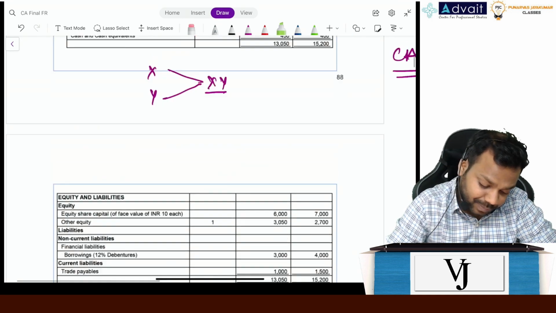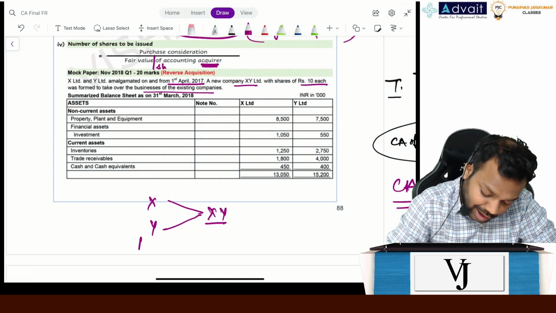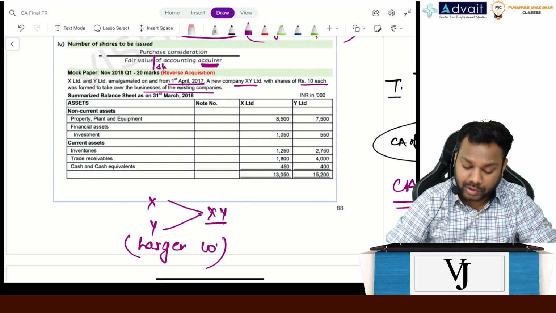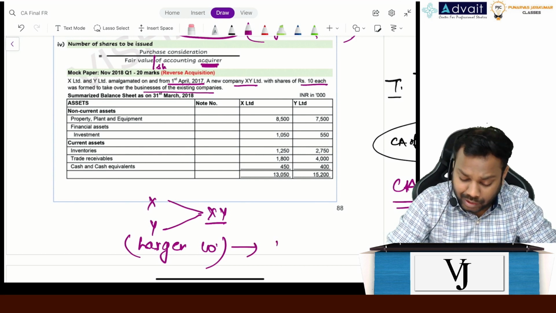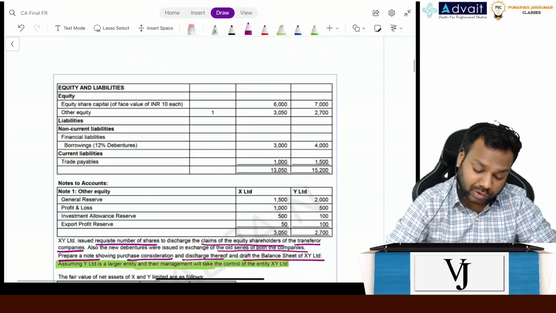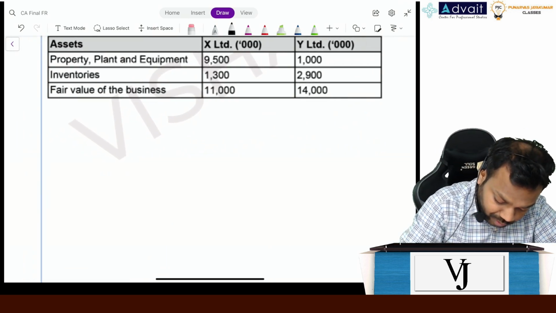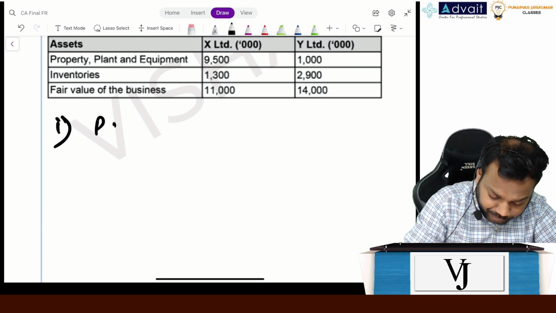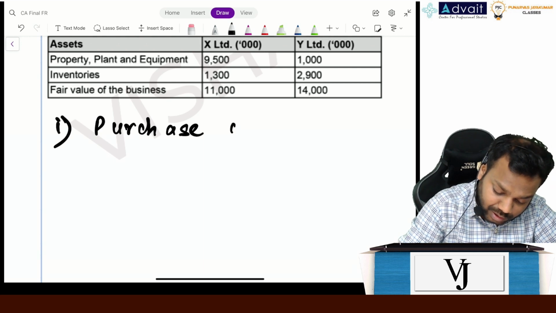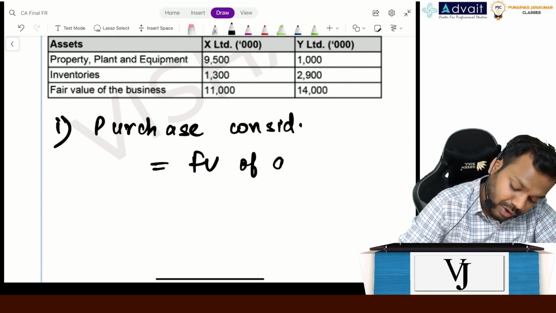Now what does it say? It says X and Y amalgamated, but it says Y is a larger company. So what is it trying to denote? It is trying to denote that Y is an acquirer and this is a case of reverse acquisition. So now what will we do in this case? First and foremost, point number 1: calculate the purchase consideration. What is the purchase consideration? Fair value of the acquiring company, that is the business being acquired. Who is acquiring in this case?